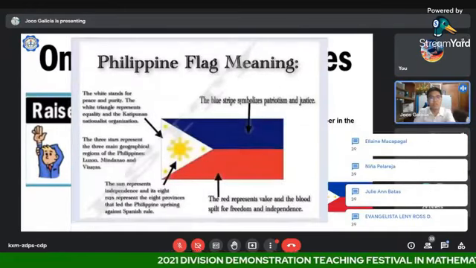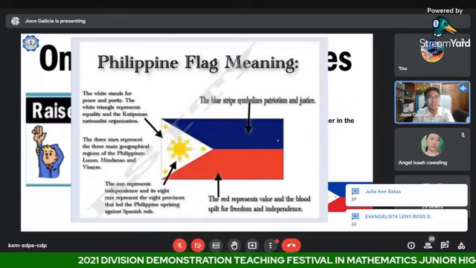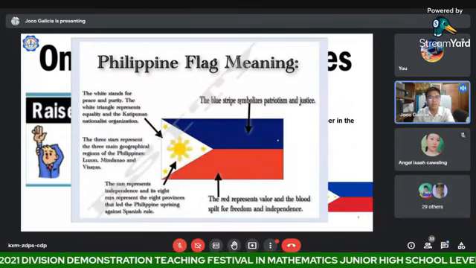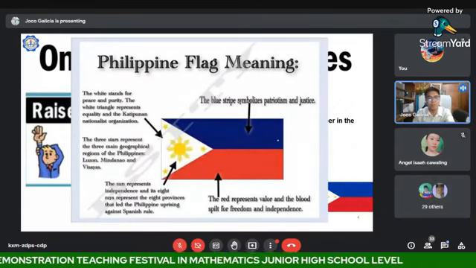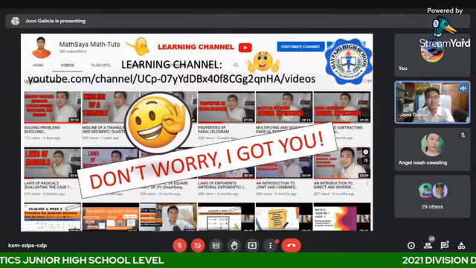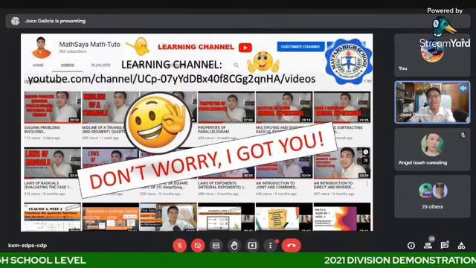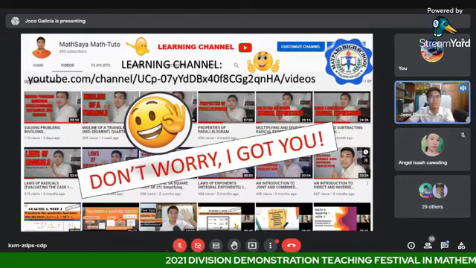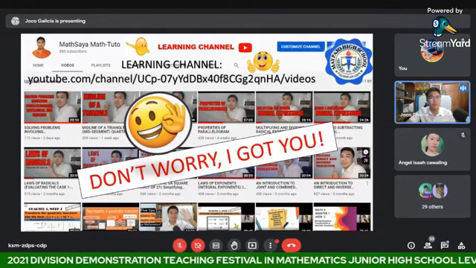Very good. So the blue stripe symbolizes patriotism and justice, where the red represents valor and the blood spilled for freedom and independence. Now, what if you have lost your internet connection? Don't worry, I got you. After this discussion, I am going to send a video lesson in our group chat, because in Caloocan, no student will be left behind.